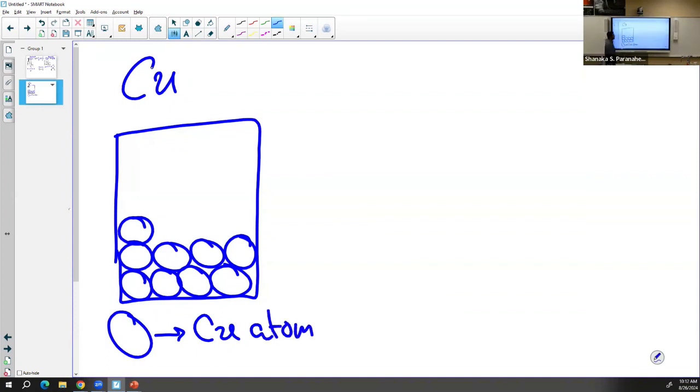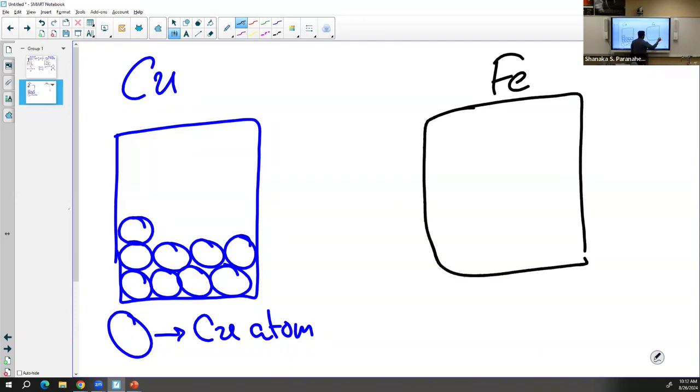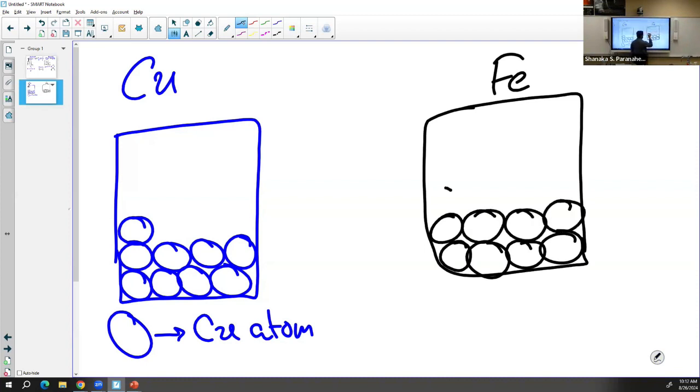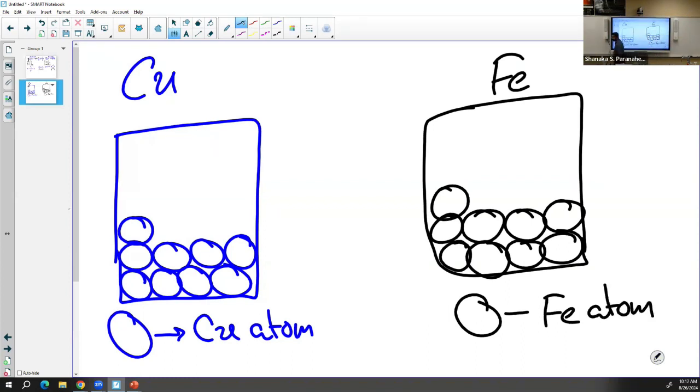If it is a different element like iron, it also has a particle called an iron atom, made from a small particle. It is true for any element. That's the smallest particle which retains the characteristics of that element.